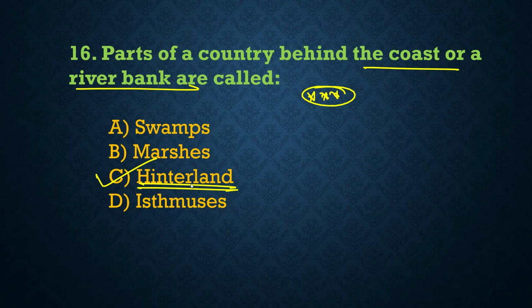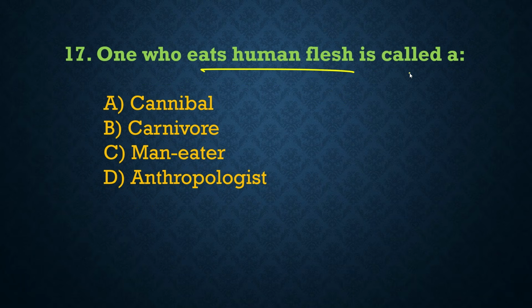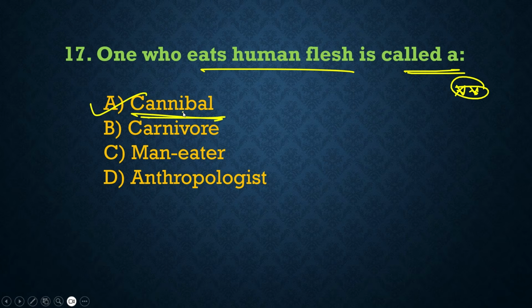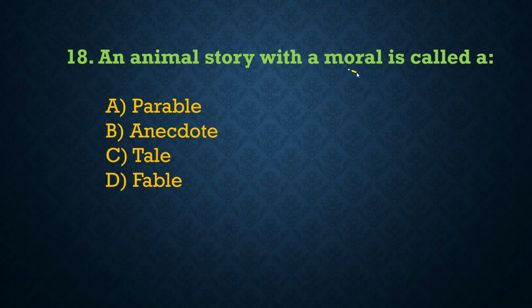Okay. So now look at the other options. What is swamps? Swamps suggest areas of water-logged land. Now, what is marshes? So a wetland dominated by grasses or reeds. Okay, that is called actually marshes. Next, one who eats human flesh is called. So here the correct one-word substitution is option A, and that is called cannibal. So cannibal means a person or animal that eats the flesh of another individual of its own species. That is called cannibal.